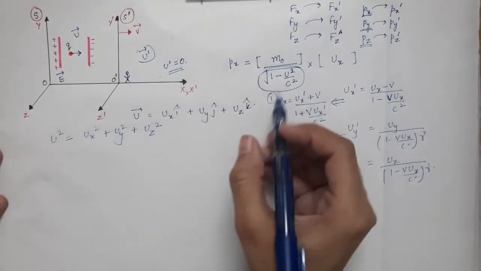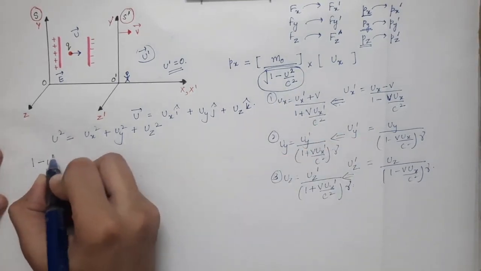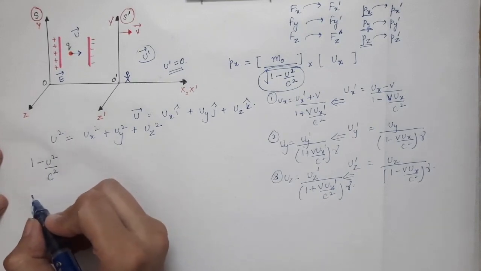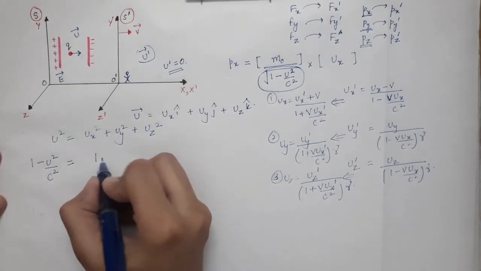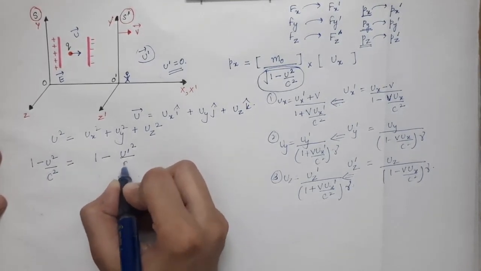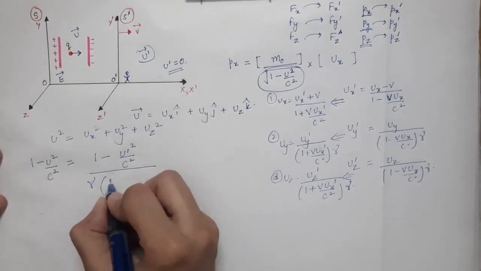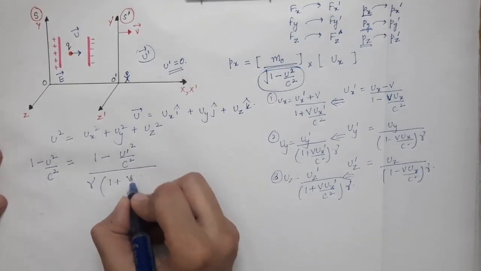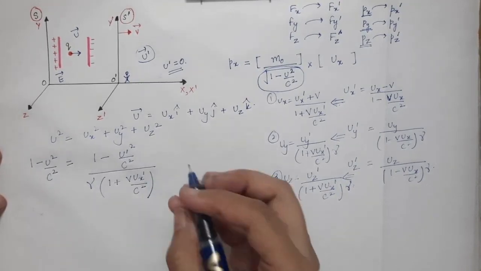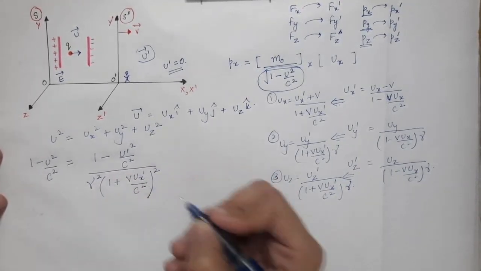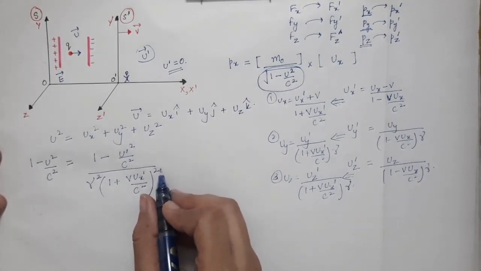What we want to find is 1 minus u square by c square. You will find 1 minus u square by c square from here, and it will come out to be 1 minus u prime square by c square divided by gamma square times 1 plus v ux prime by c square, whole square.